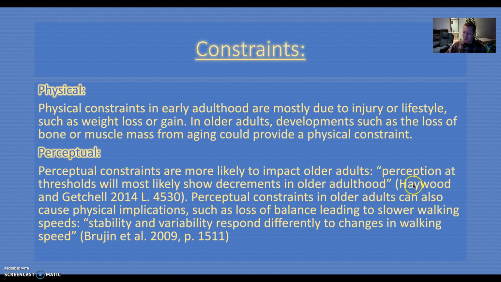And according to Haywood and Getchell, perception at threshold will most likely show decrements in older adulthood. So perceptual constraints in older adults can also cause physical implications such as loss of balance leading to slower walking speeds. With these perceptual constraints, we may find that older adults are afraid to fall because they're afraid they're going to injure themselves so severely that they might have to go on hospice or live in a nursing home, or need help, and they're afraid of having to burden their family with that.